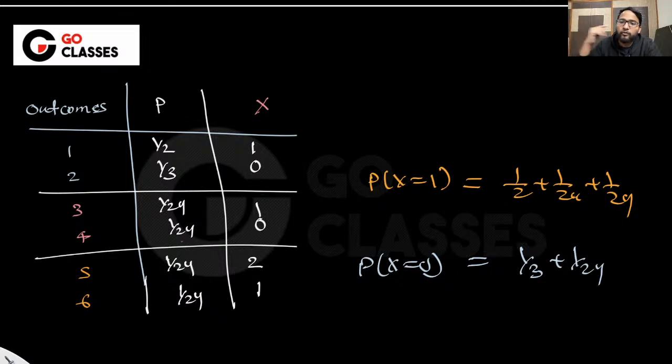Khoshit is asking what is the probability that x is less than 2. In which example? Actually, there are many examples. Are you asking in this example? In this example, x less than 2 is basically either 1 or 0, right? So you will be adding all of these probabilities apart from the 2. Cool.